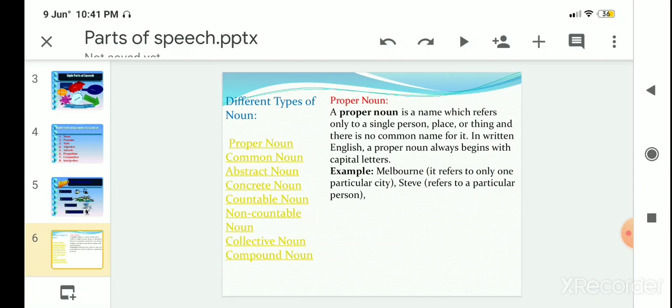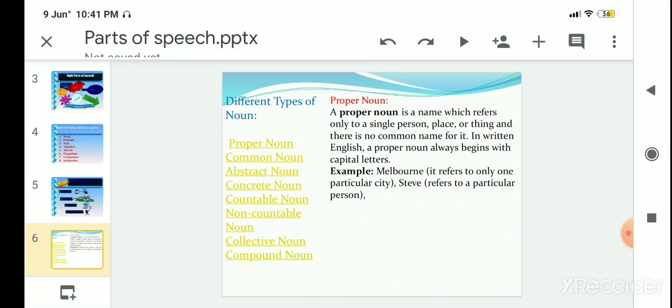It's a name which refers only to a particular person, place, or a thing, and therefore it's no common name for it. In written language, a proper noun always begins with a capital letter. So, proper noun is a name which refers only to a particular person, place, or a thing.